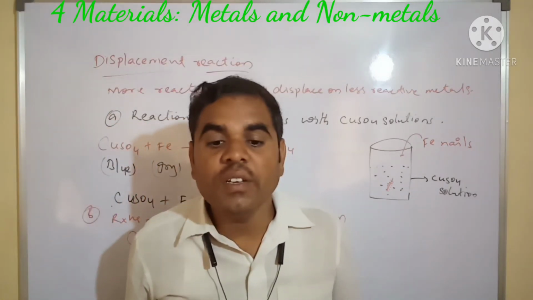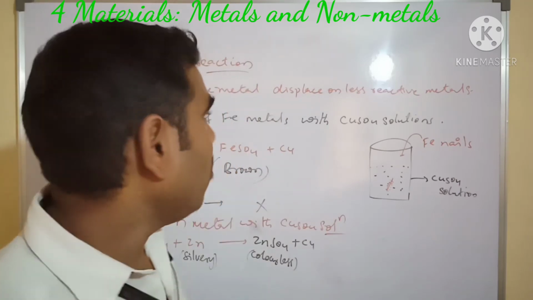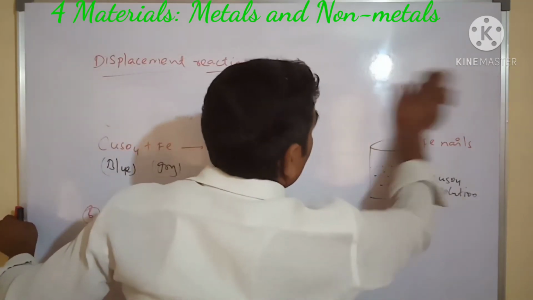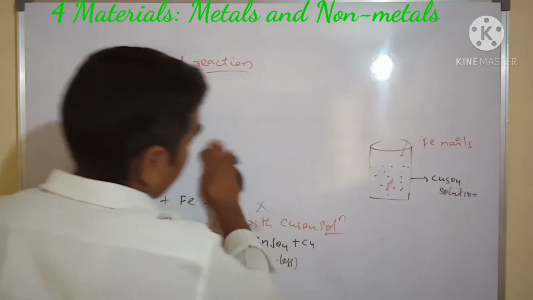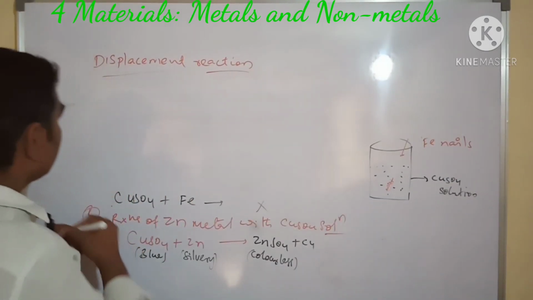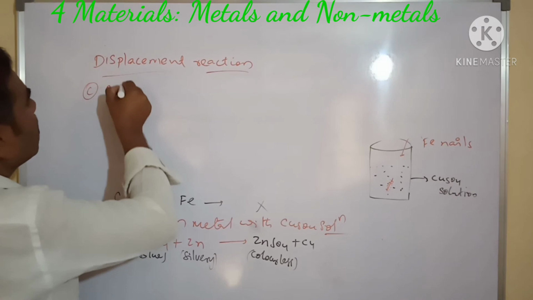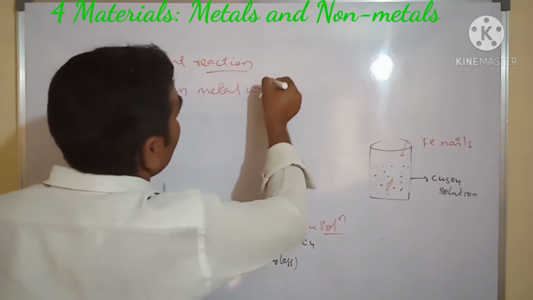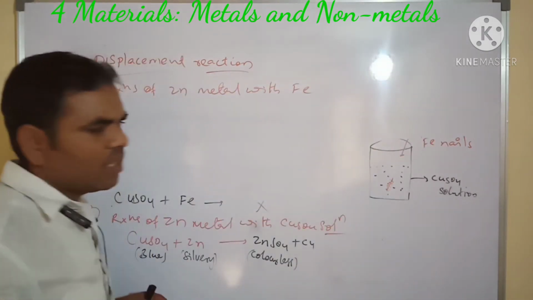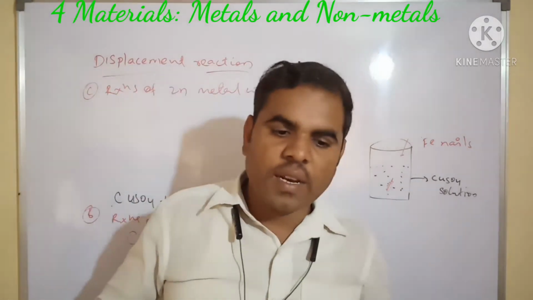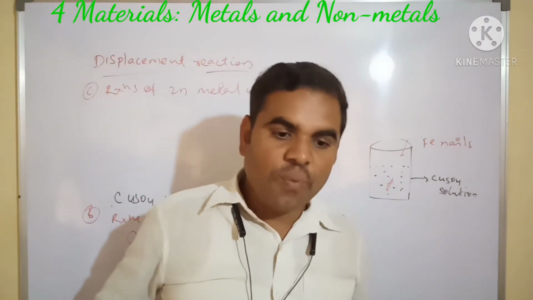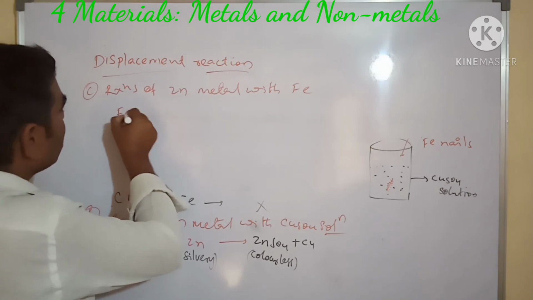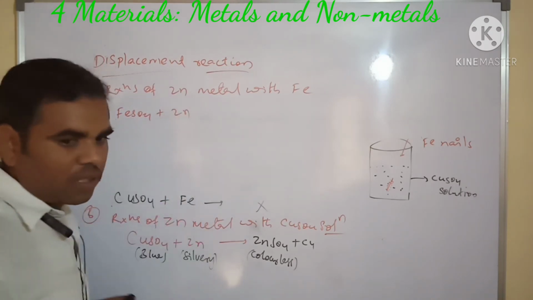Next, reaction of zinc metal with iron sulfate. Here we have FeSO4 plus zinc.